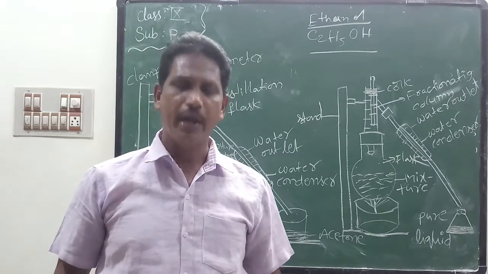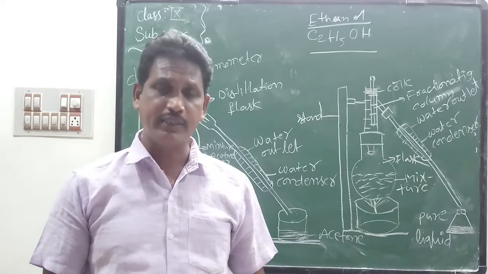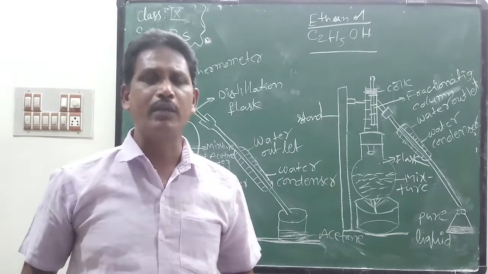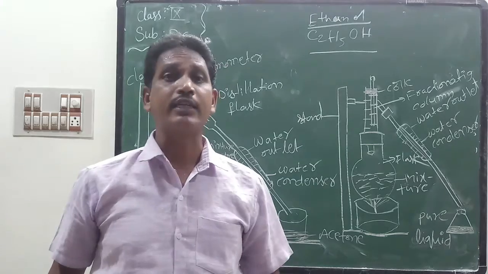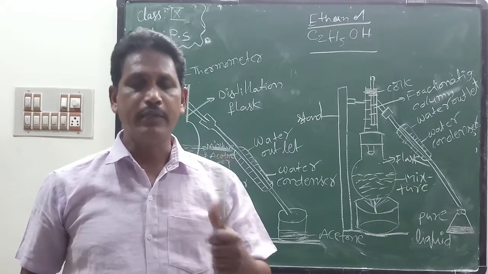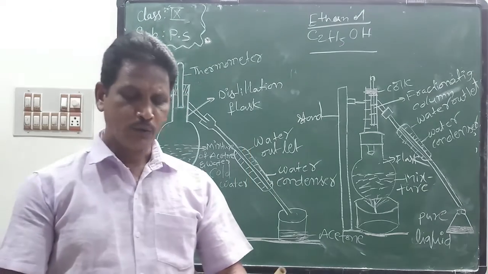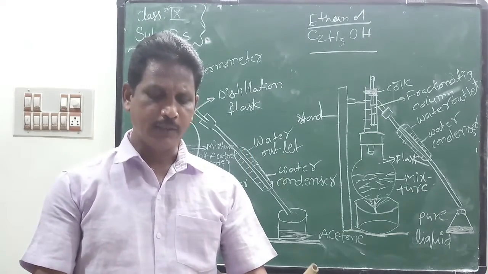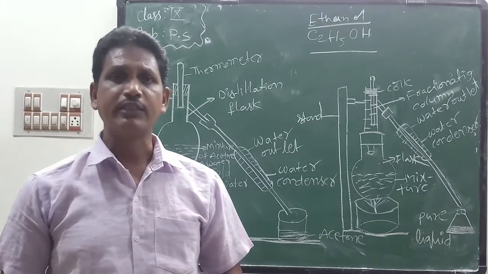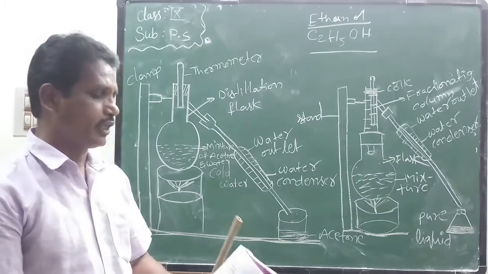Actually, it is a heterogeneous mixture. We can separate this mixture by the distillation process or the fractional distillation process. Two types: distillation or fractional distillation. So, separating two miscible liquids by distillation.